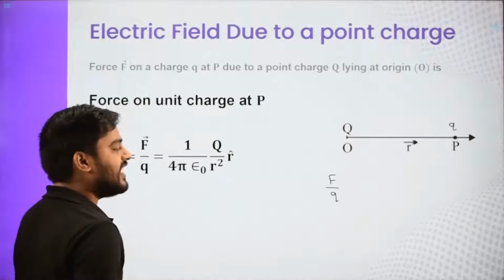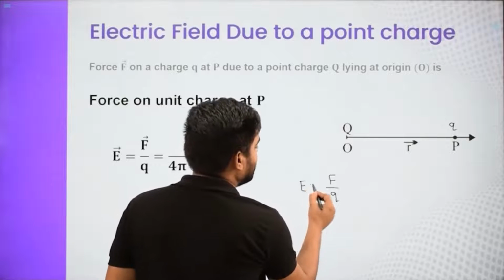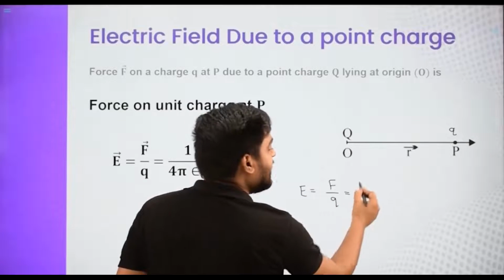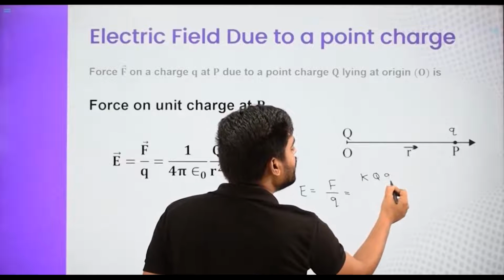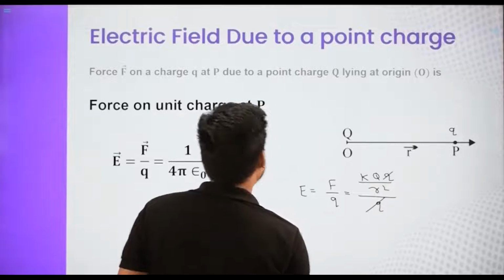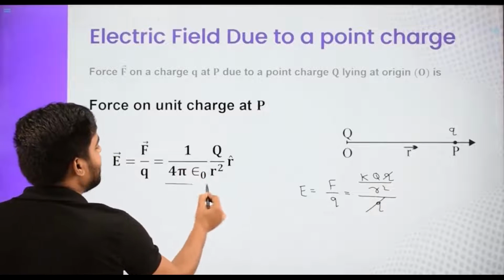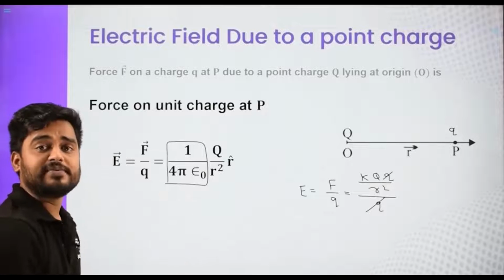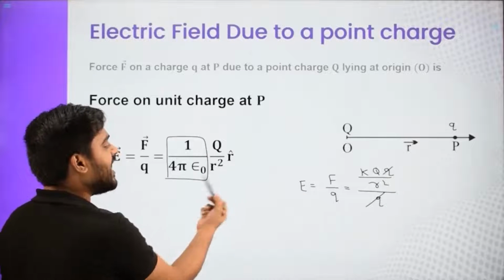So if we say force on that charge, how much is that? That is K Q1 Q2 by R square and divide by Q. This Q gets cancelled and we get KQ. This is K: 1 upon 4 pi epsilon naught is K. So it is KQ by R square.